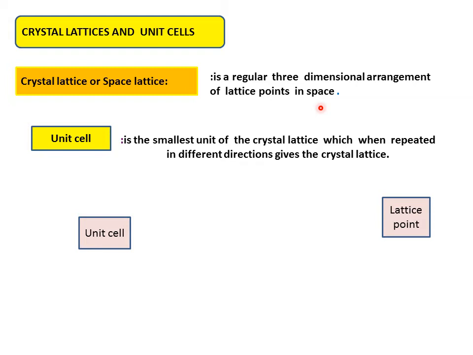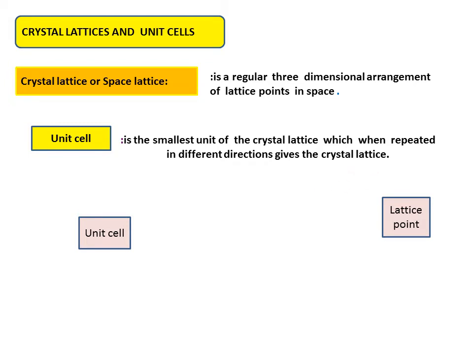Next, what we have to understand is the unit cell, dear students. A number of unit cells will make up a crystal lattice, or you can also understand it as the crystal lattice is made up of unit cells. It is the smallest unit of a crystal lattice which, when repeated in different directions, gives the crystal lattice.